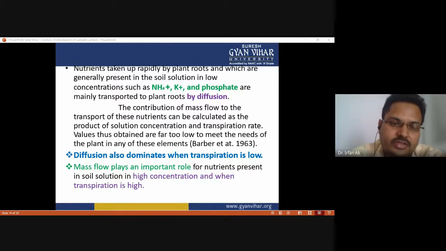Diffusion also dominates when transpiration is low, because the mass flow totally depends on the transpiration pull. If there is a low transpiration rate, the transpiration pull is also low, so at that time the mass flow is overcome by the diffusion process. And mass flow plays an important role for nutrients present in the soil in high concentration and when transpiration is high. So ultimately both processes, mass flow as well as diffusion, help in the uptake of nutrients by the plants.